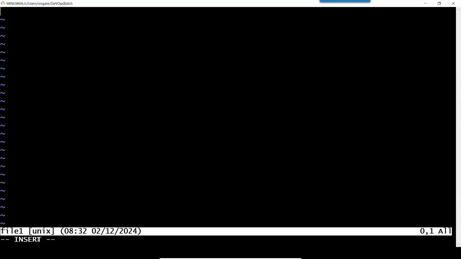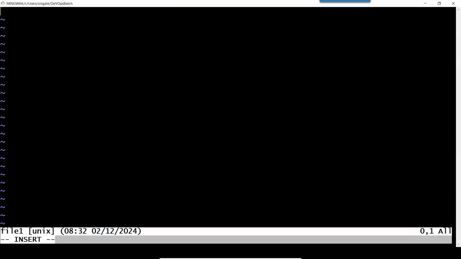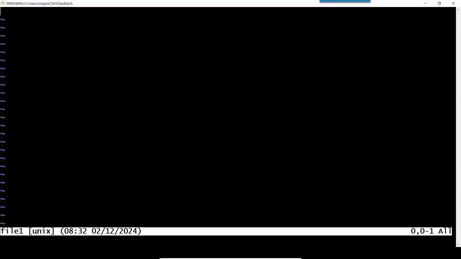As soon as I press I, you can see insert mode is available. If I want to go out of insert mode, I can press escape and you can see now I cannot type until and unless I press I. So now I press I, again I am able to type class. Okay.